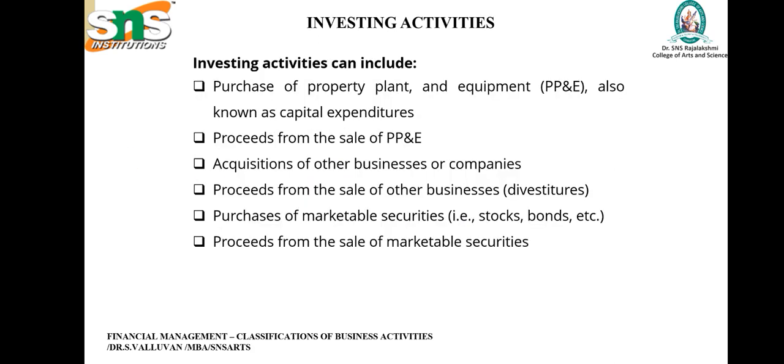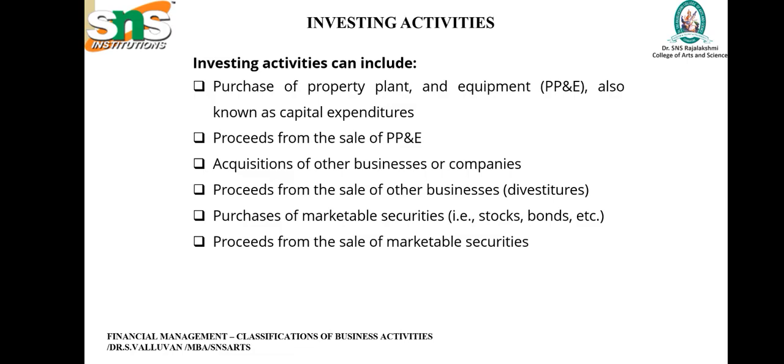Investing activities can include purchase of property and plant and equipment, also known as capex. Capex is a capital expenditure, a one-time expense. The company will be investing their money for expansion of their business, or for expansion of one particular unit, or for increasing their production activity. For making their operational activity efficient, the company may purchase some plant and machinery.